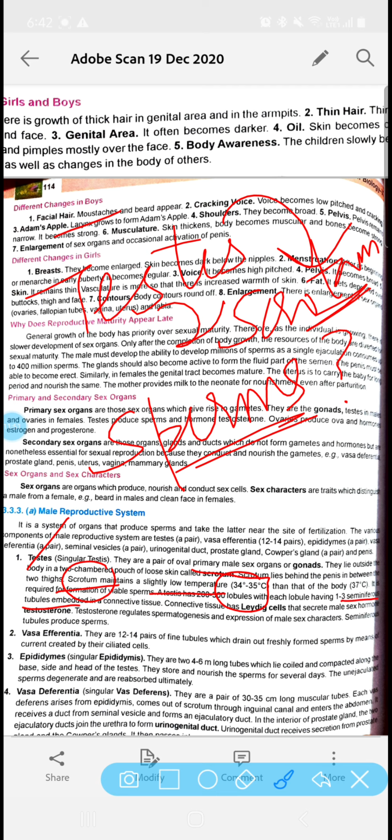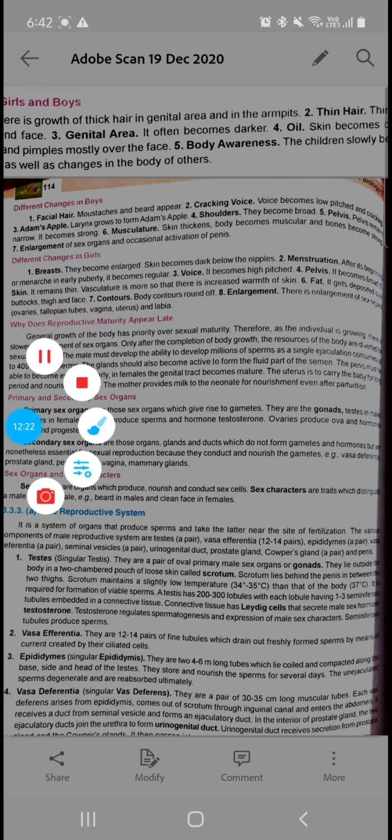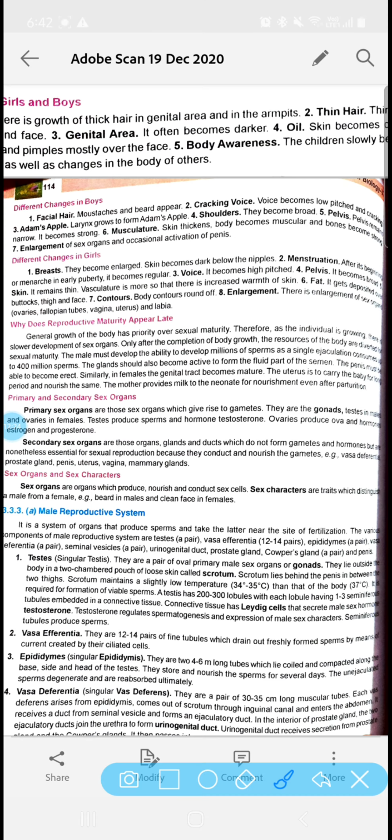Again, another important thing which you have to remember is seminiferous tubules are the part of the testes where in actual the sperms are produced. Clear? तो अगर पूछा जाए कि testes में sperms कहाँ बनते हैं, that is seminiferous tubule. That is, seminiferous tubule is the site where the sperms are produced. Clear?